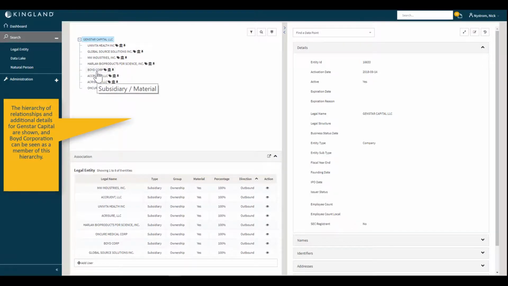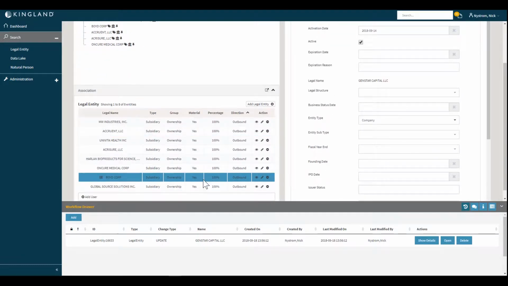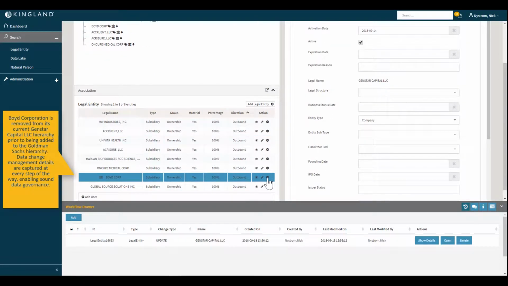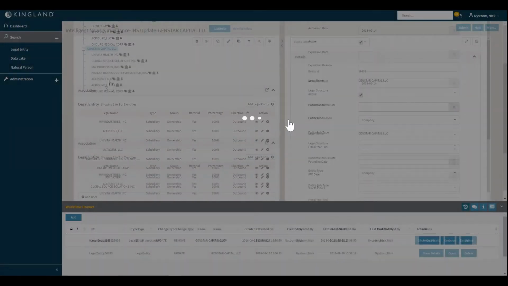What we're showing now is a search for Genstar Capital. We need to remove the association between Boyd Corp and its parent, Genstar Capital, if we're going to allow an acquisition to take place. Here we're showing removing the association between Boyd Corp and its parent, Genstar Capital, and the reason for that is the acquisition. You can see here we're including our data governance feature.